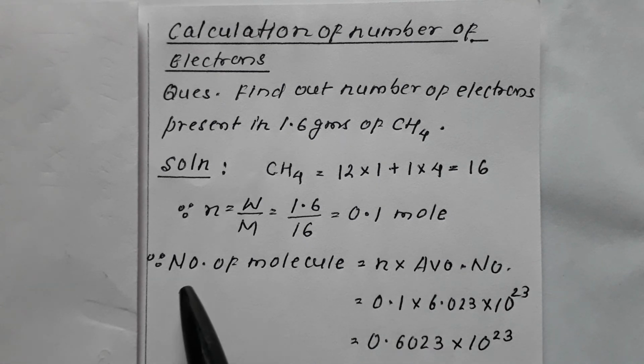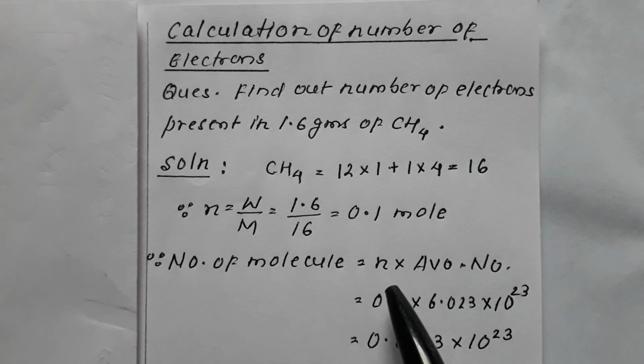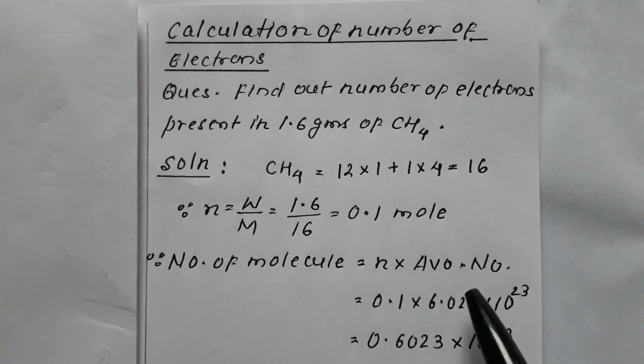Now we are calculating the number of molecules. The number of molecules is equal to n into Avogadro's number, 0.1 into 6.022 × 10^23, which comes to be 0.6023 × 10^23.